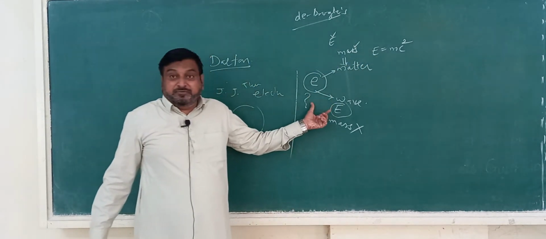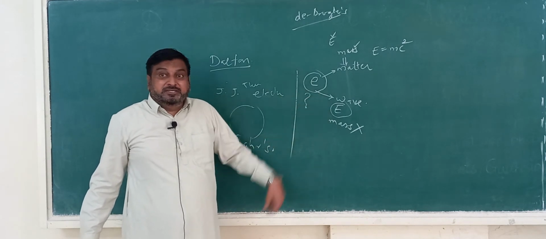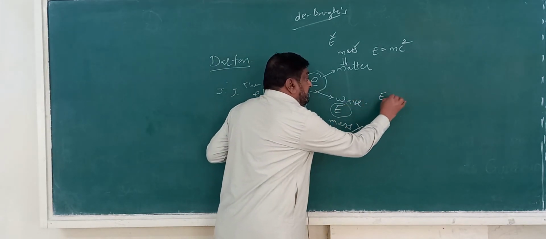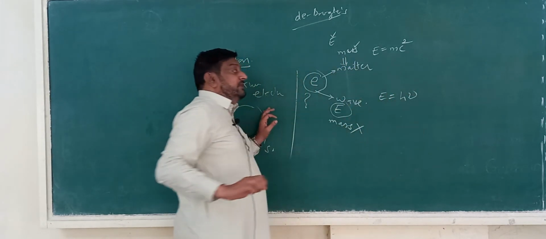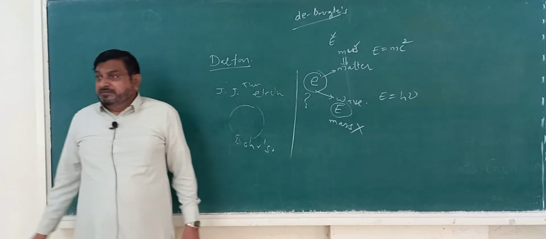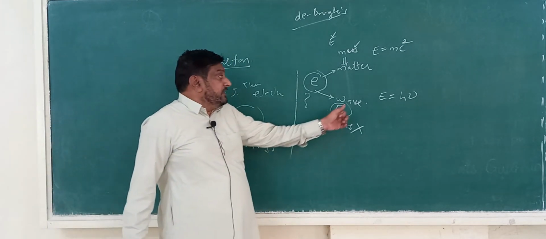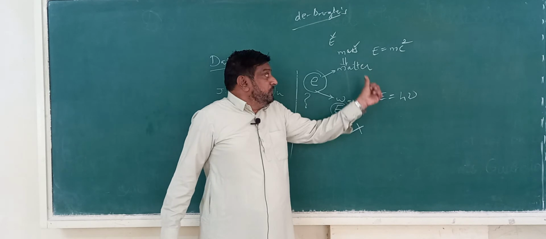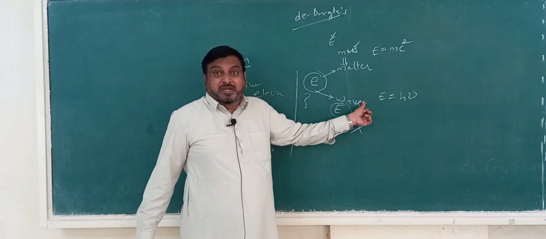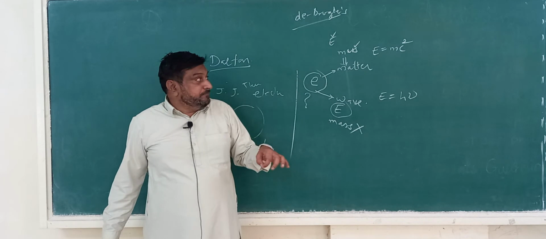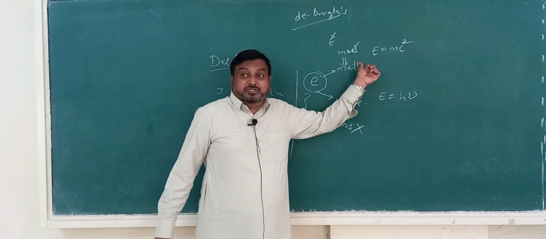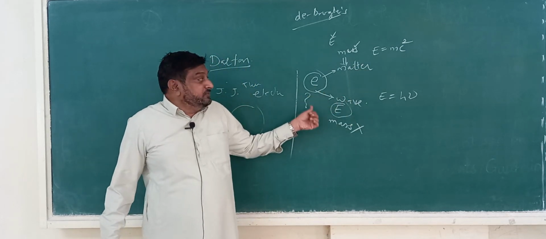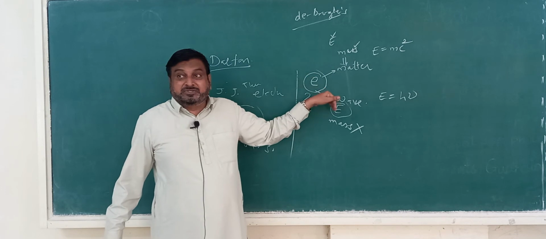Assuming that the electron is a wave, its energy can be given by the equation E equal to h nu. Both these represent the energy of the same particle, that is the electron. One energy is calculated assuming that the electron is a material particle, the other assuming that it is a wave.